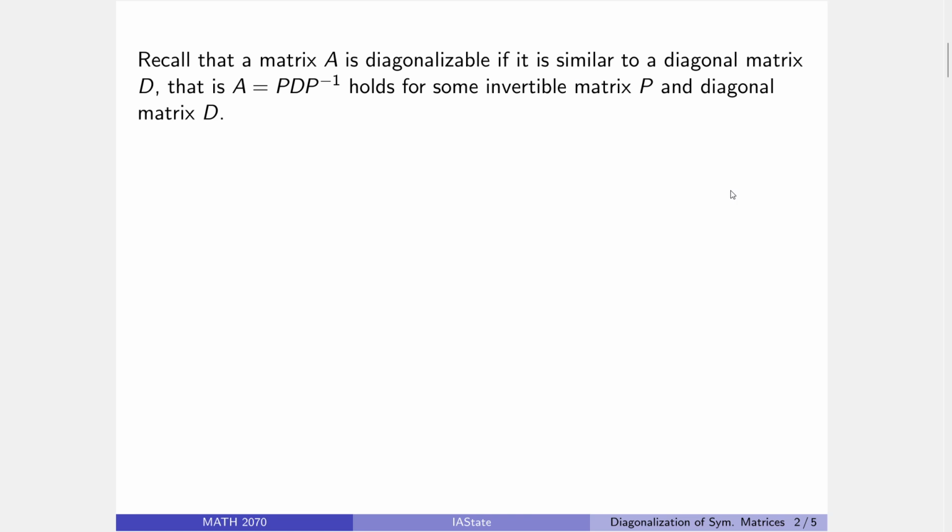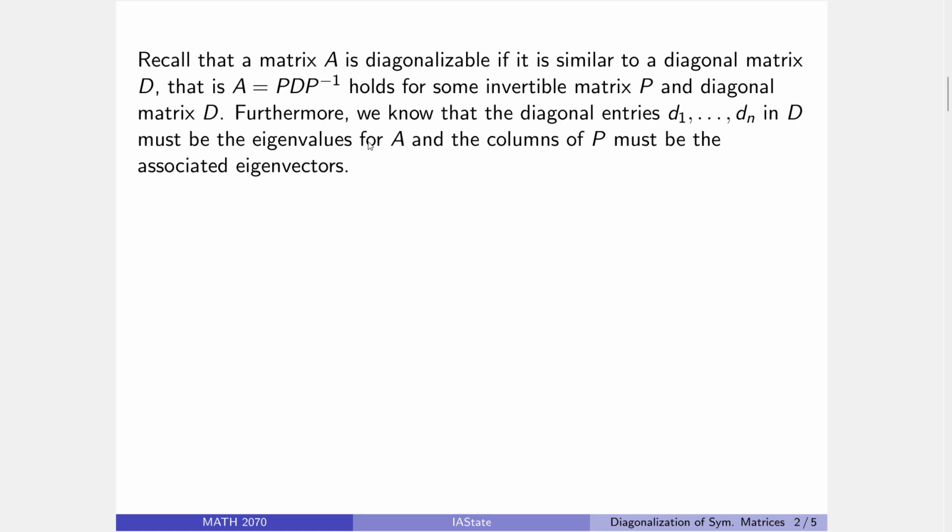So again, a matrix is diagonalizable if it's similar to a diagonal matrix, and again, that explicitly means that A is equal to P D P inverse, where P is just some invertible matrix, and D is a diagonal matrix, a matrix whose non-zero entries only exist on its diagonal. There could be zeros on the diagonal, but anything that's non-zero has to be on the diagonal.